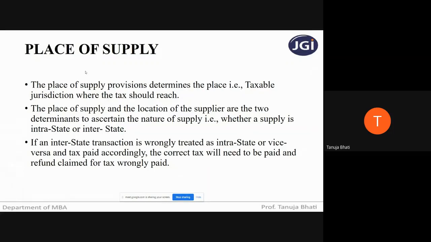Depending on whether it is interstate or intrastate, we are going to charge CGST and SGST if it is intrastate, and IGST if it is interstate. Suppose anytime you make a mistake in finding out whether it is interstate or intrastate, no issues. What you have to do is claim the refund of the wrongly paid tax and pay the correct tax.